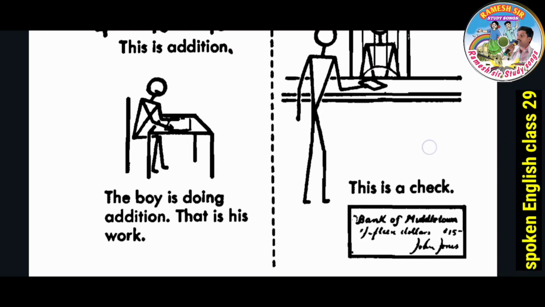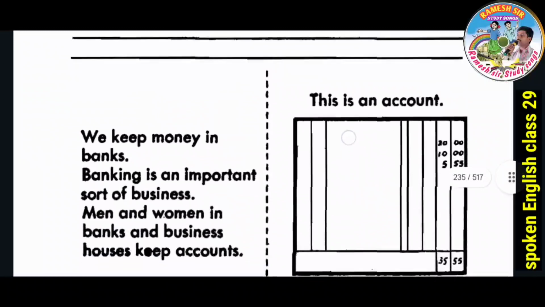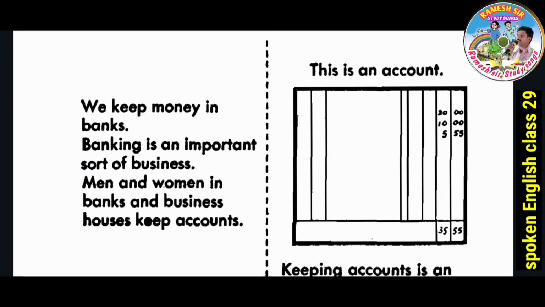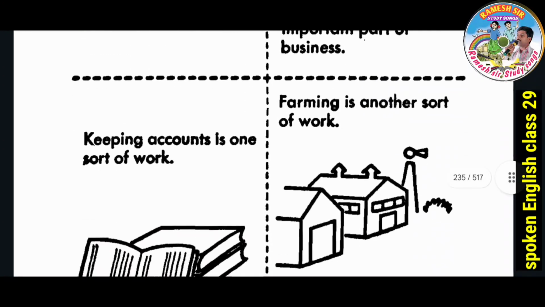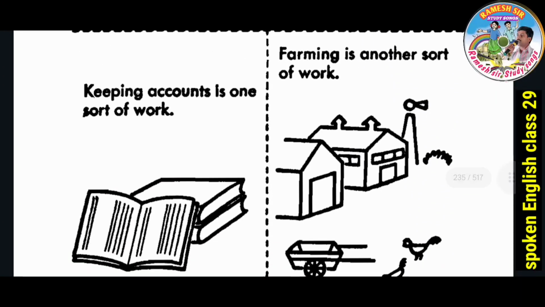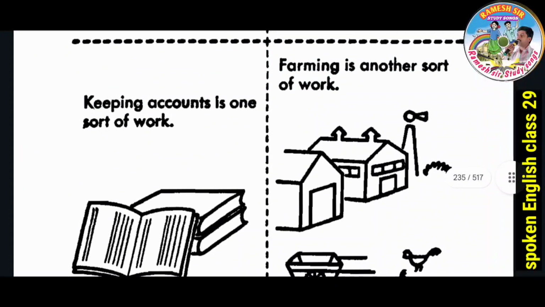That is his work. This is a bank. This is a check. We keep money in banks. Banking is an important sort of business. Men and women in banks and business houses keep accounts. This is an account. Keeping accounts is an important part of business. Keeping accounts is one sort of work. These are account books. Farming is another sort of work.